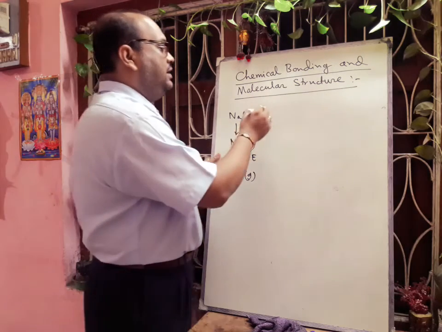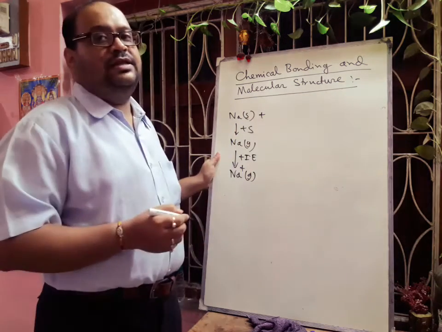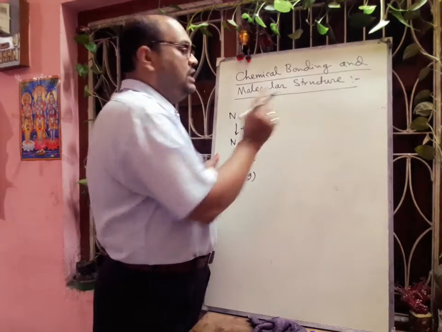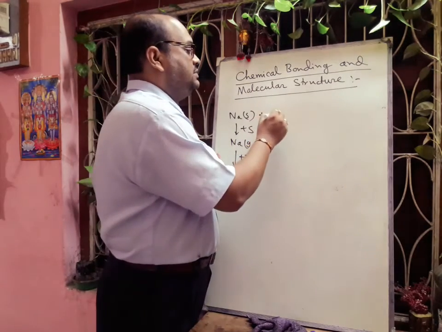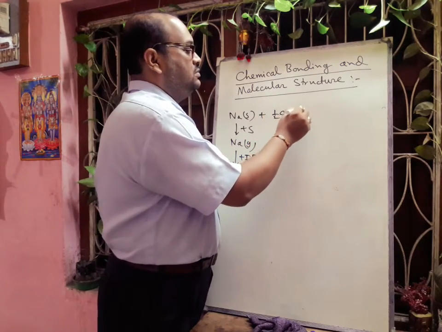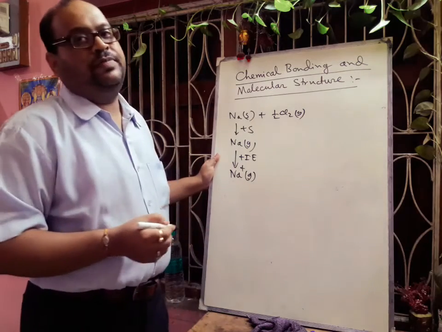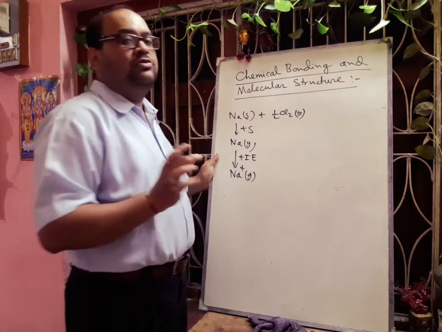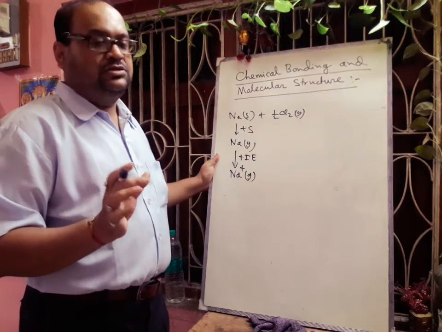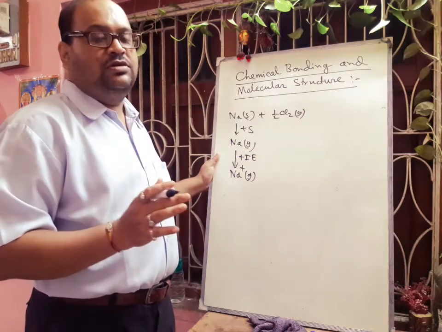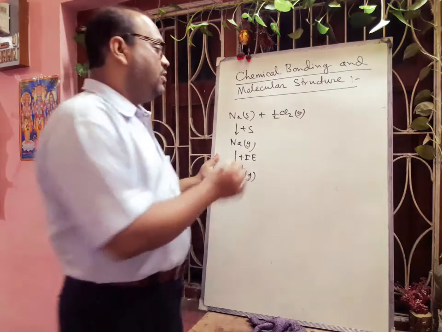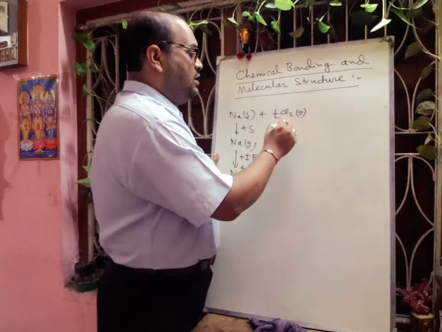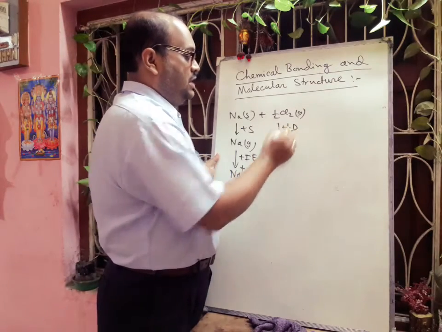In a similar way, chlorine is available in the form of gas. We need one chlorine atom, so we write half Cl2. Between two chlorine atoms one bond is there, so to dissociate this bond we need dissociation energy. For one chlorine we write only half the dissociation energy.